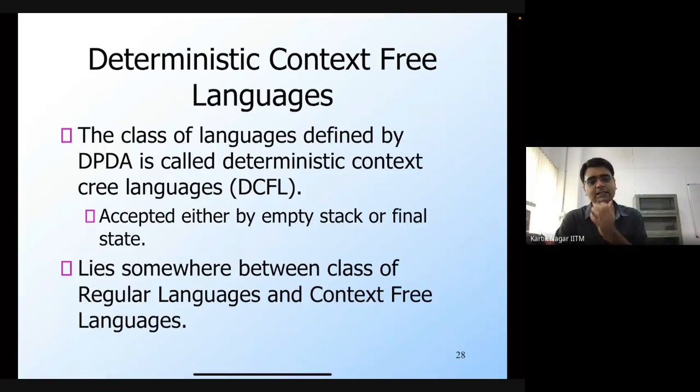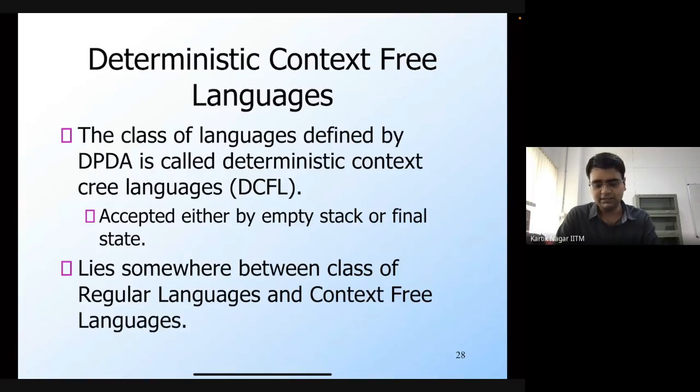This particular class of languages lies somewhere between the class of regular languages and context-free languages. Every regular language is a DCFL. However, every DCFL is not a regular language.